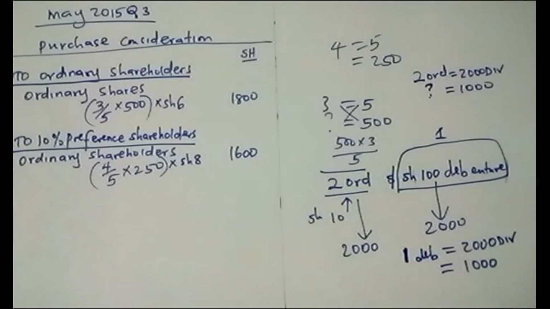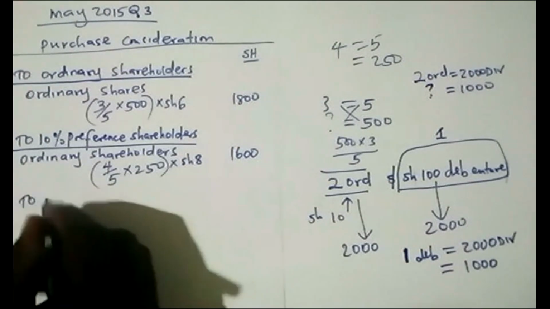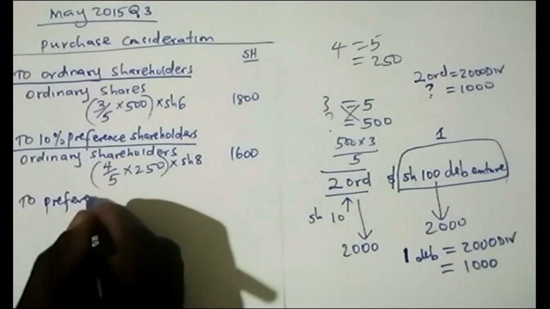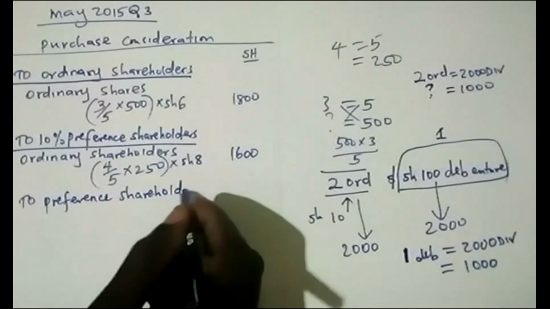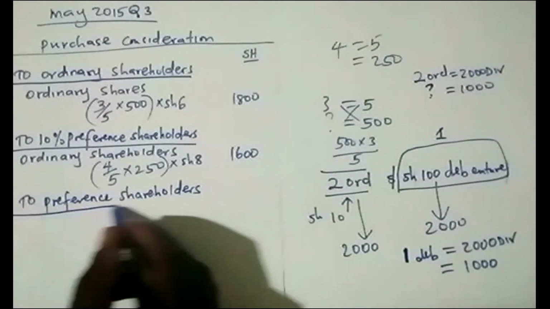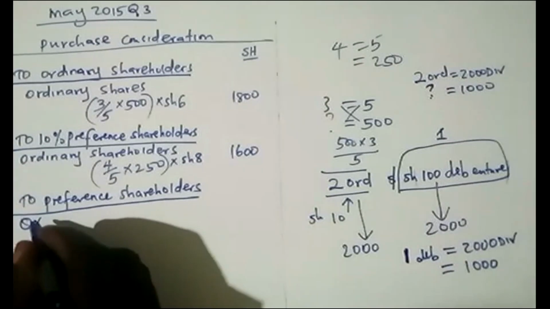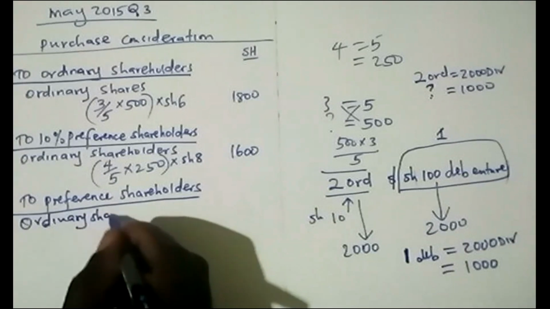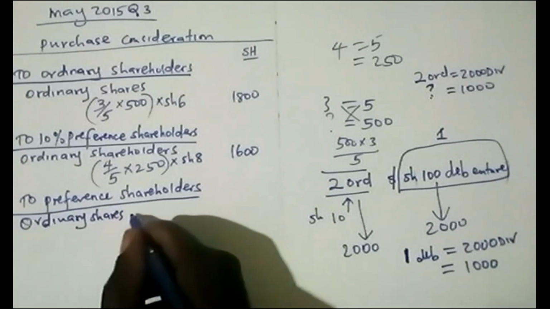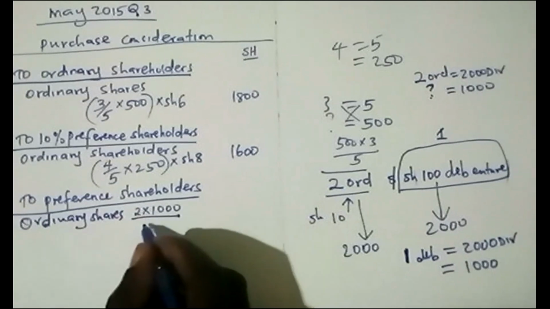So you will come here and say, to preference shareholders again, they were given ordinary shares in which proportion? 2 times 1,000 over 2,000.